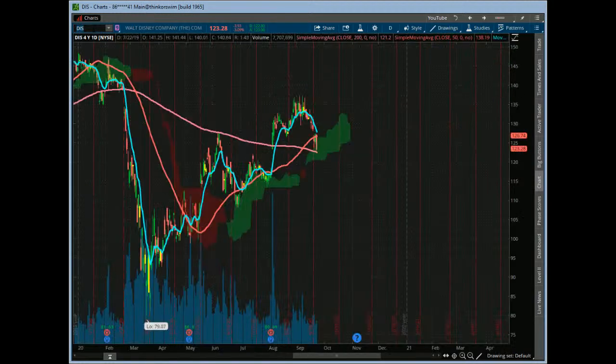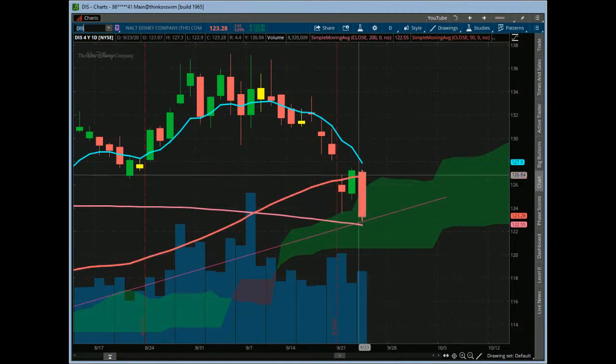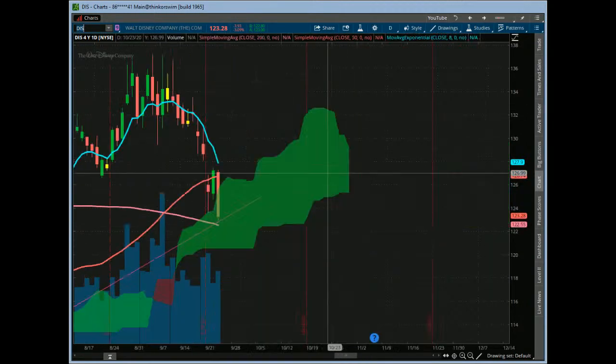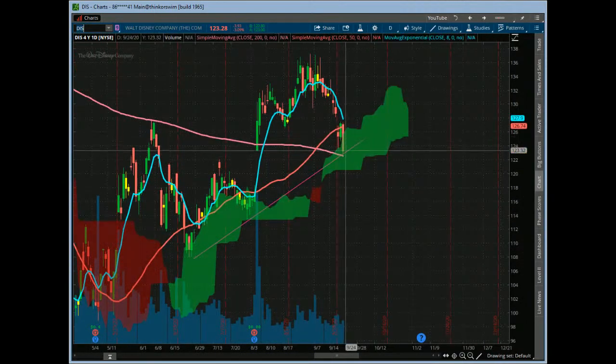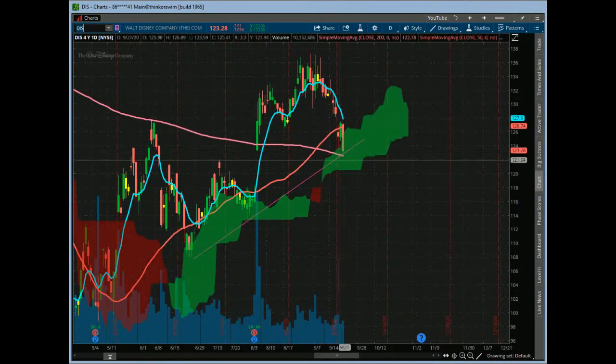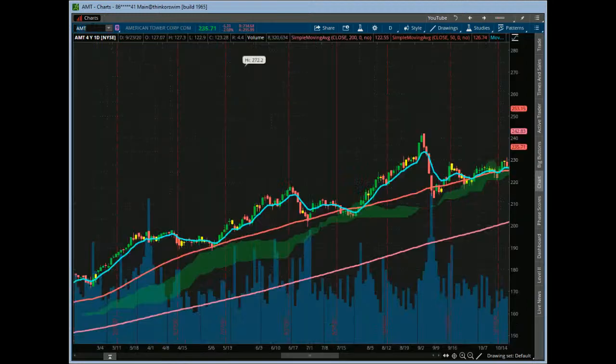Disney. Again, it gave a little bit of a try yesterday, but like we said, the big thing about yesterday was this declining volume, right? Nice candle over the 50-day, but still this nasty declining 8-day. And again, it's just working its way back down, and then a lot more volume here to the downside. It's right at its 200-day as well after piercing the cloud. So it's a bearish scenario, but if it can hold the 200-day, it's basically at this geometric line too. So see how this level holds and where we go from there. So good stuff.